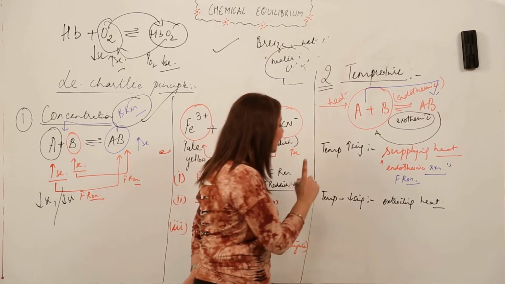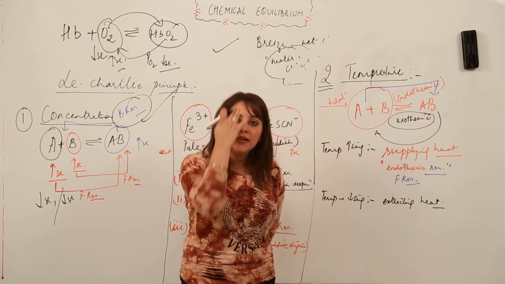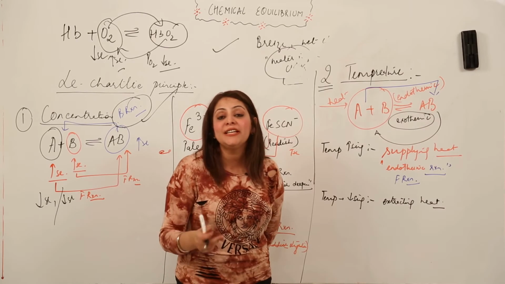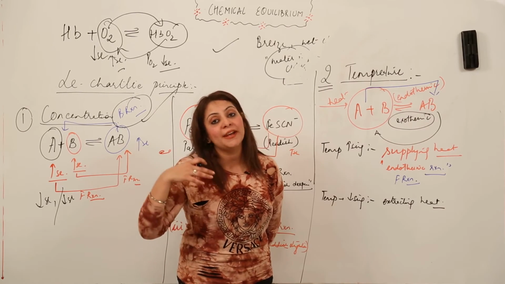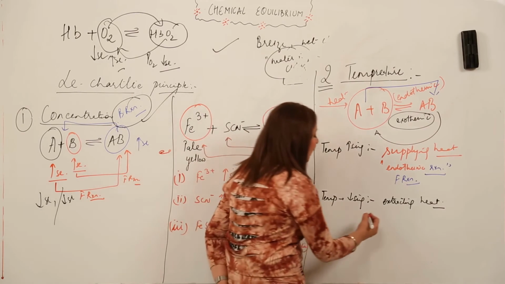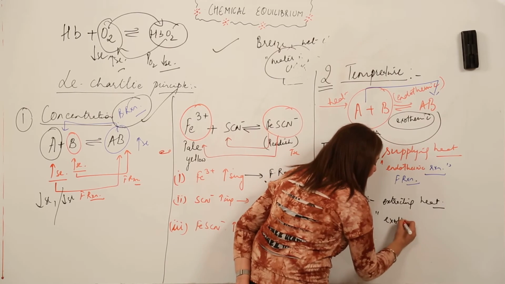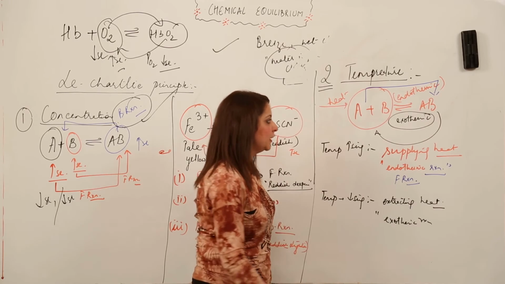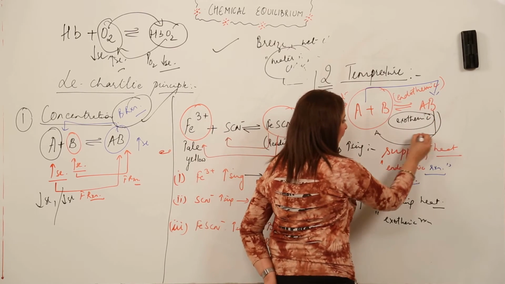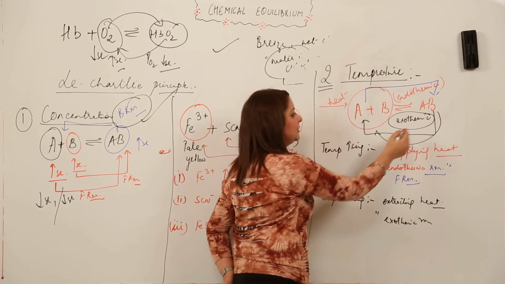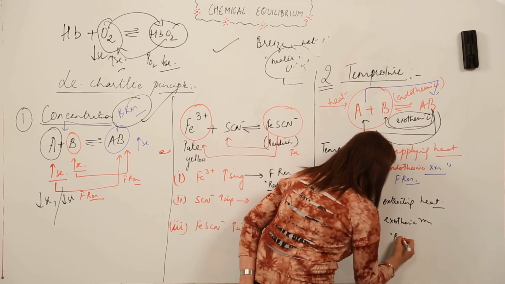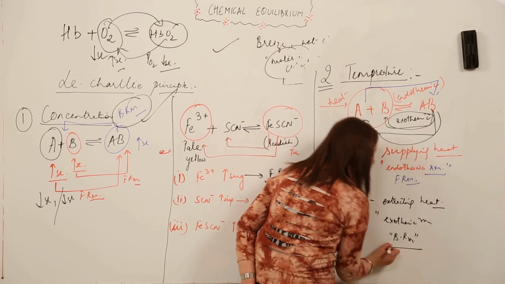So in this case we are extracting heat. Which reaction will be favored? Obviously the reaction which needs no heat or comparatively less heat. So obviously the exothermic reaction will be favored. And as is clear from the above example, which reaction is exothermic? Yes, this one, where AB is getting converted into A and B. So the backward reaction will be favored.